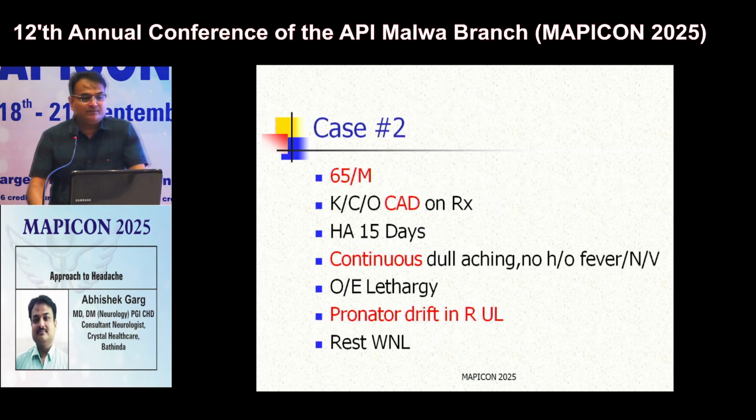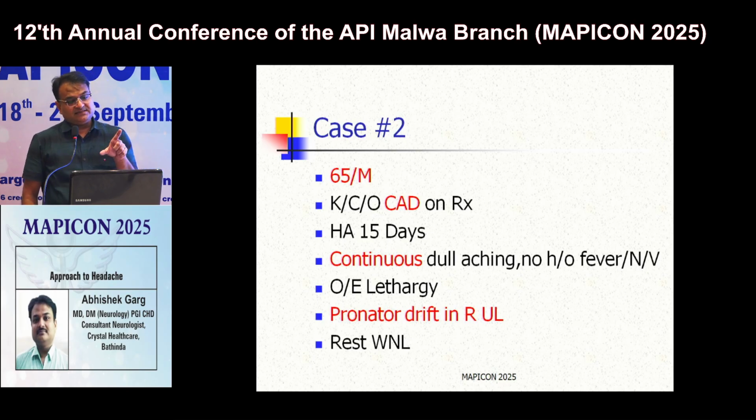So this is our case number 2. This is a 65-year-old male, a known case of coronary artery disease on regular treatment, dual antiplatelets and statins. He presented with headache for the last 15 days. This headache was continuous, dull aching. There was no history of fever, nausea or vomiting. But on examination, the patient was lethargic and there was slight pronator drift in the right upper limb.